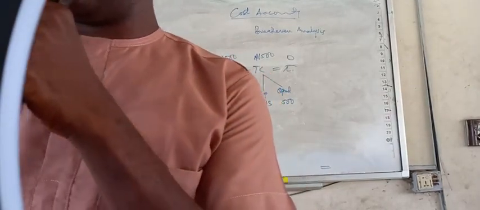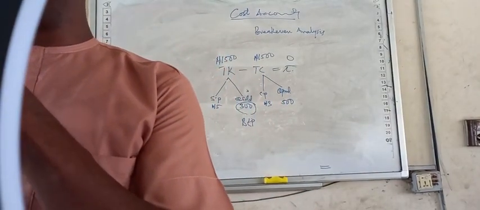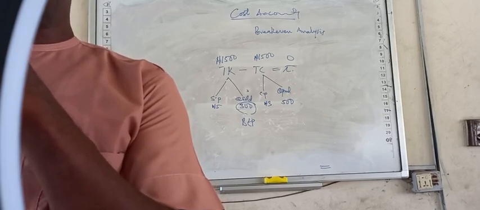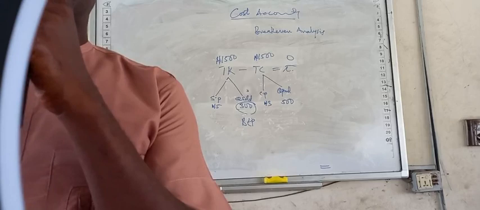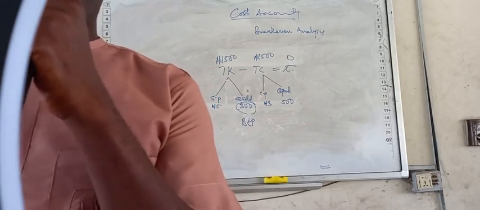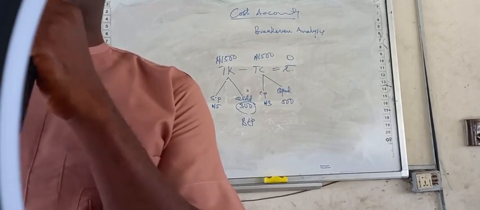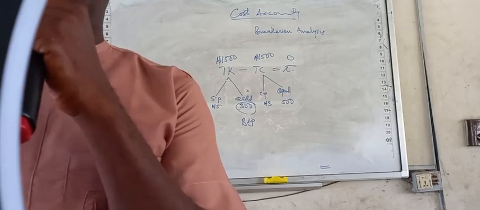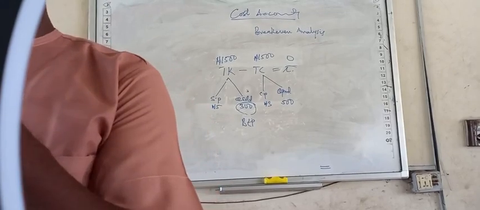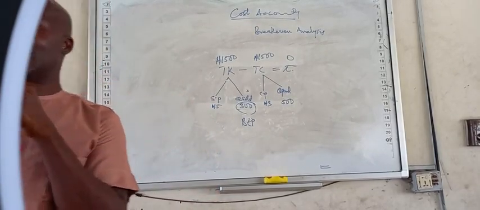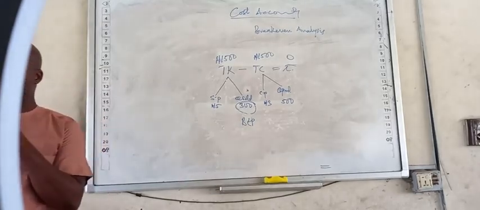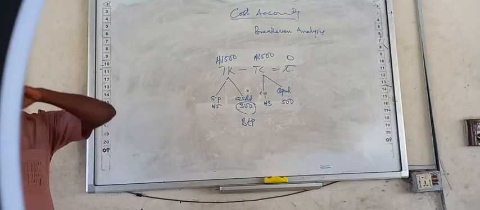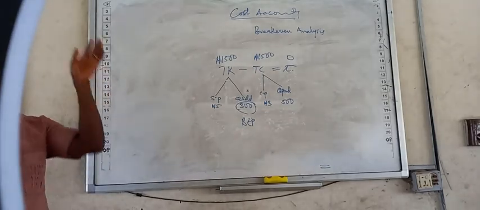But because this is the second time you are doing this, you did it in year 1, you should be able to do it perfectly well. There are those of them in accounting. If I'm to mark your script, I will not mark it the same way I will mark the others. They are seeing this for the first time. You can still let them go, but accounting, you are master. You did it last year, so you should know it better. Are you in accounting? If you are in accounting, you did this last year. This is the second, you didn't do it last year. Direct entry. Okay, where you are coming from, you did not do it. The Lord will forgive you.